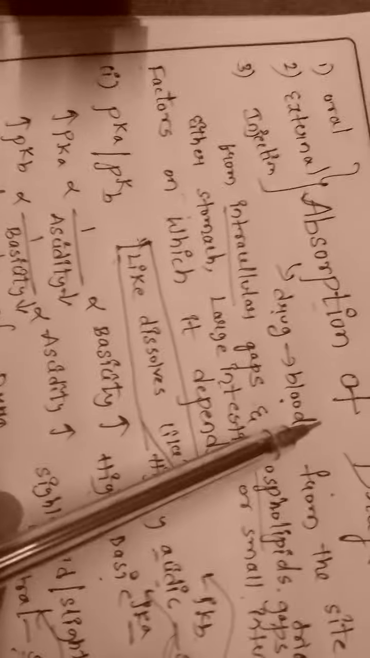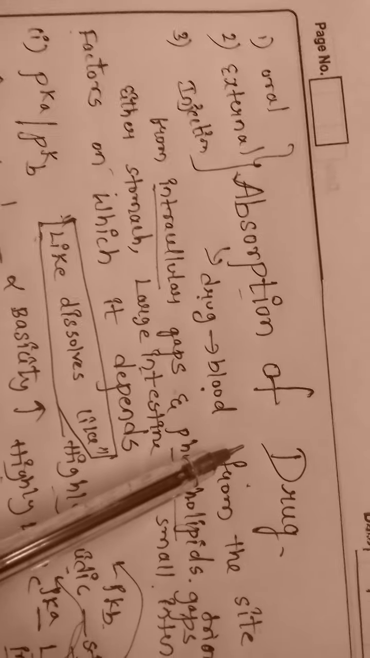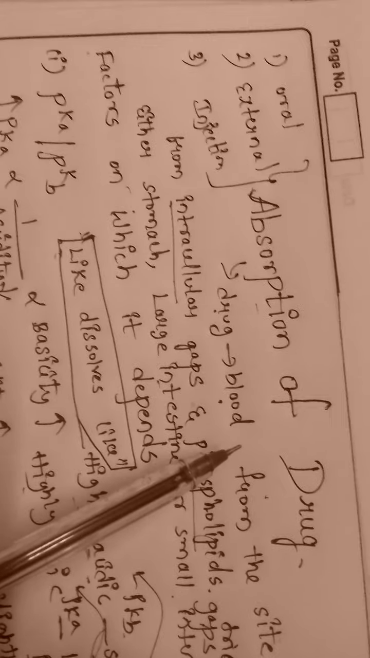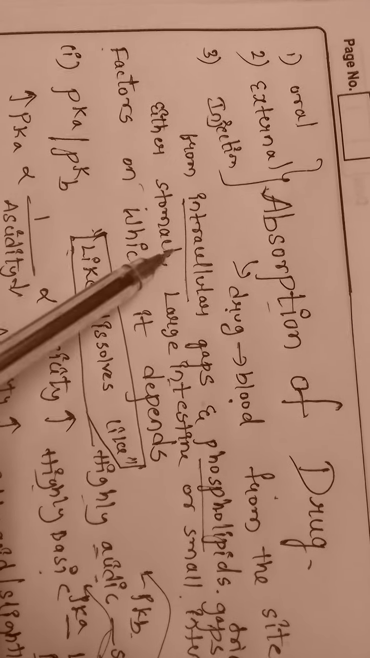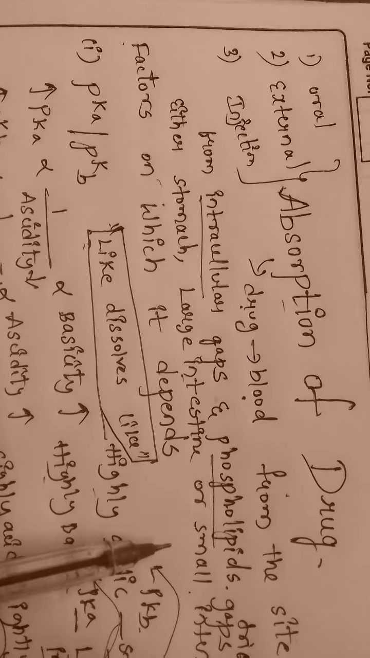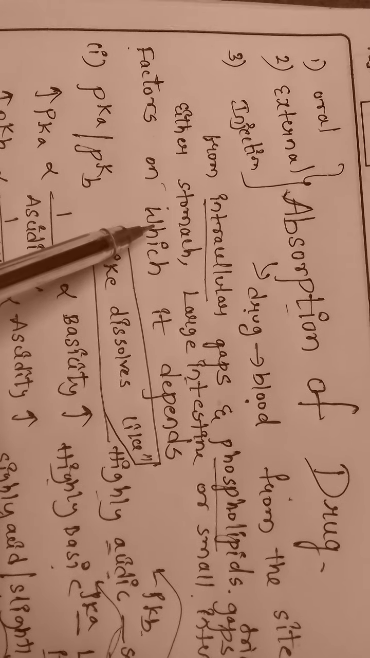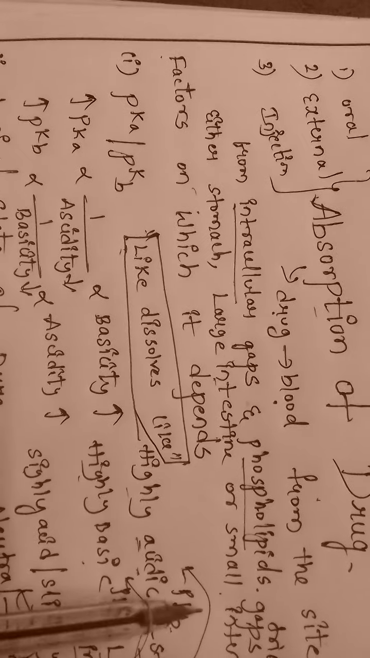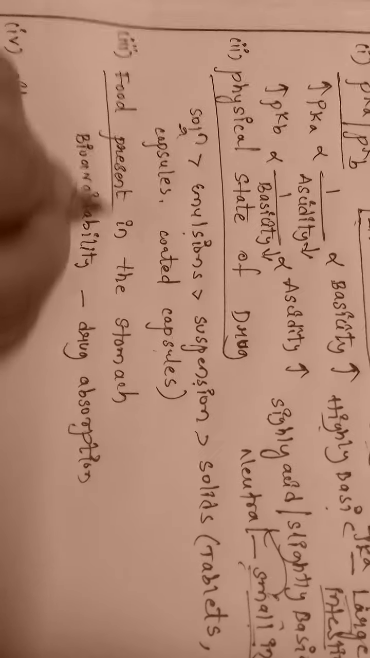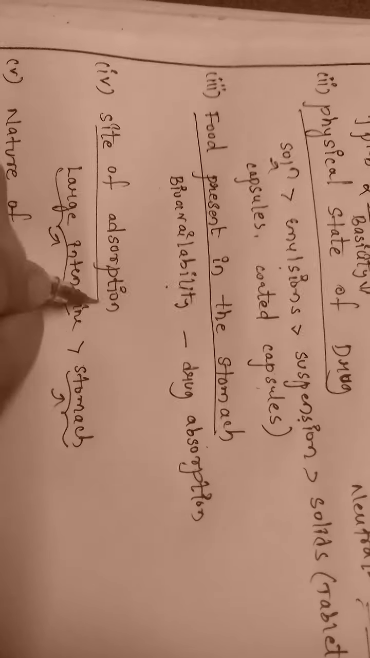Let me summarize this. First, we have gone through what is absorption of drug. Drug absorption is bioavailability, as you have come to know. Then it enters into the body from intercellular gaps and phospholipid gaps, and it is absorbed from the stomach, large intestine or small intestine, and it depends upon the following factors. These factors are pKa, pKb, physical state of drug, food present in the stomach, site of absorption, and nature of disease.